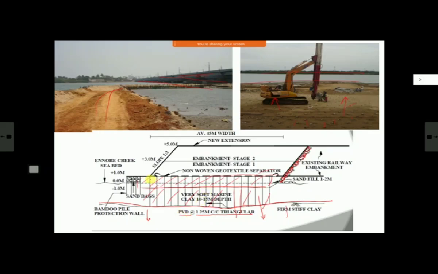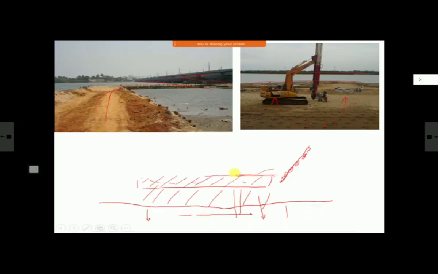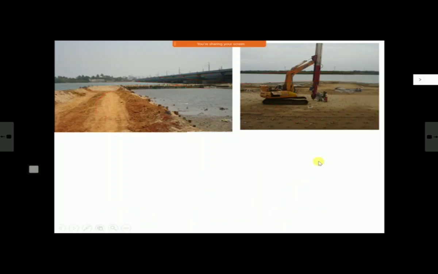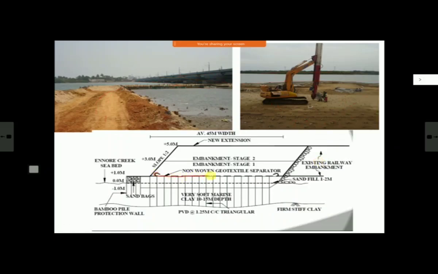These are the PVDs. They terminate into this drainage layer, and on top of that, I will remove another clutter from here so that you can see, this is your geotextile layer. This is at the bottom of embankment and top of ground, and this is the extended embankment. Height is 5 meter, and they have kept only a 2:1 slope. Otherwise you need a very flat slope, 2:1 minimum. And they did it in two stages: first stage up to 3 meter height, and second stage for 2 meters.